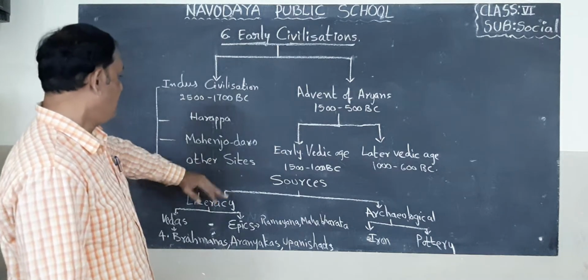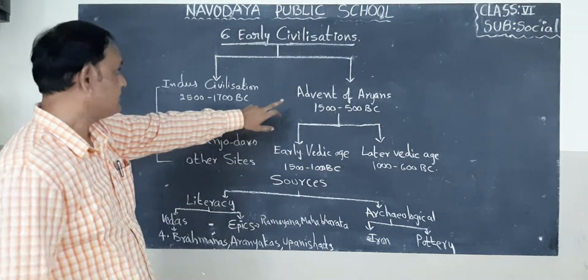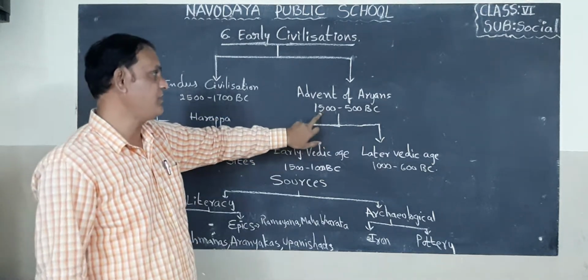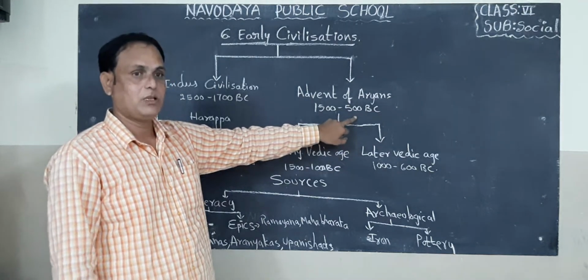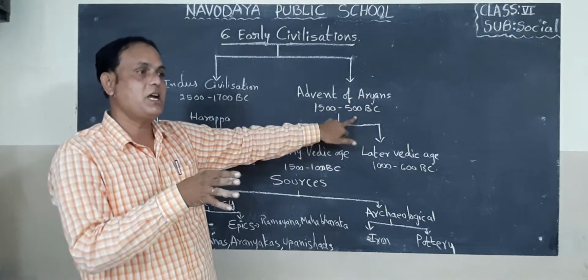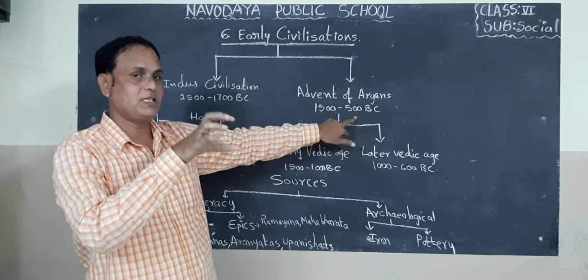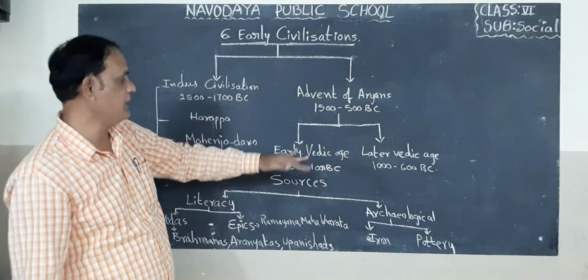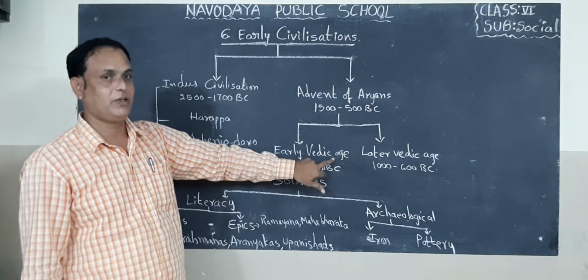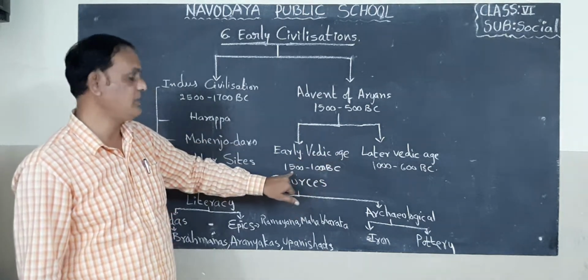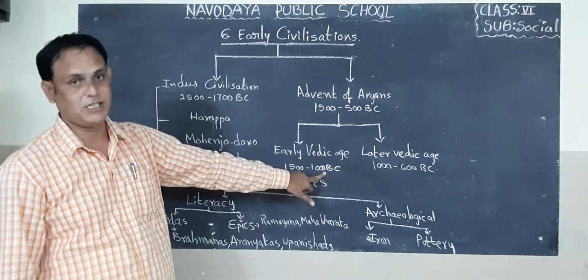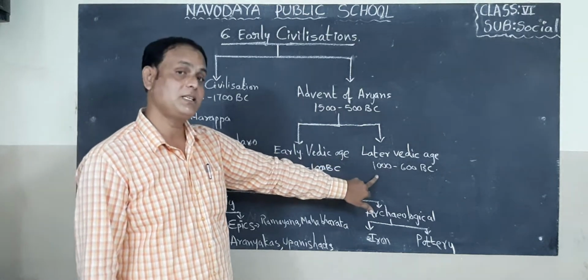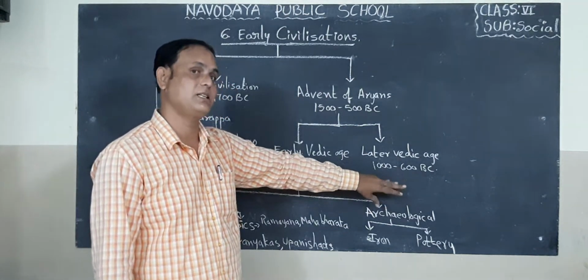Okay, children. Now this is next one. Advent of Aryans. When Aryan people came to our country between 1500 to 500 BC, they invaded our country's people and they settled here. Next one here, the early Vedic age, period between 1500 to 1000 BC. Later Vedic period, 1000 BC to 600 BC.